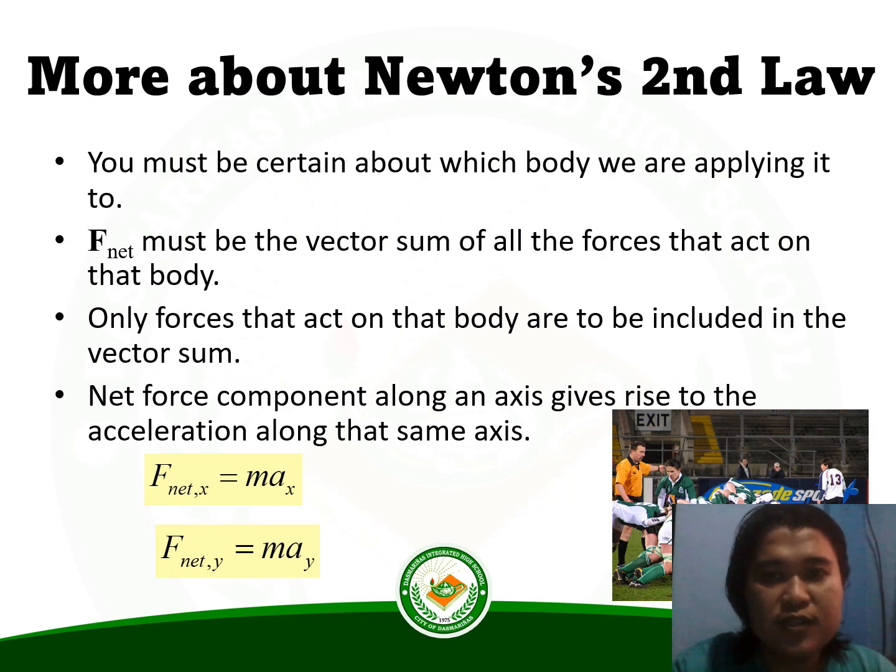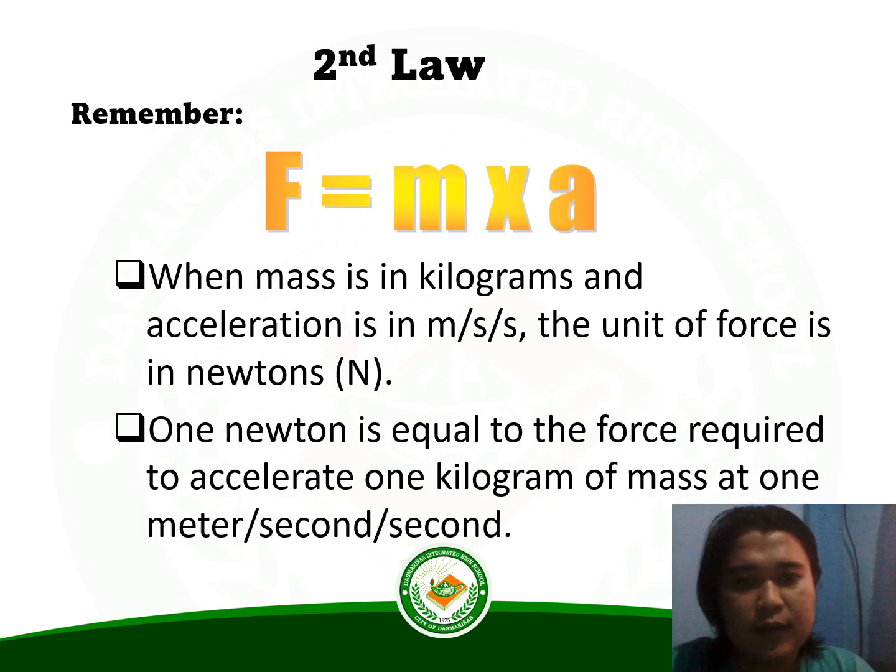More about Newton's second law. We must be certain about which body we are applying it to. Net force must be the vector sum of all the forces that act on that body. Only forces that act on the body are to be included in the vector sum. The net force component along an axis gives rise to the acceleration along the same axis.